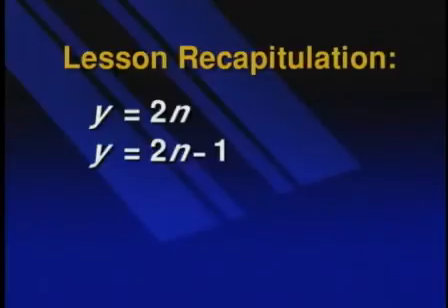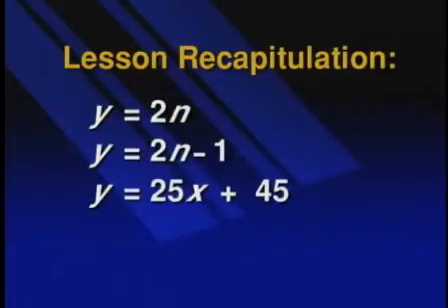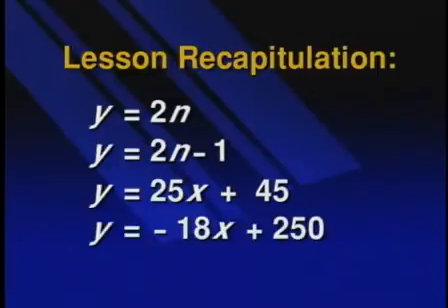We have seen 4 linear functions. Lesson recapitulation, here they are. Y equals 2n was the first. Y equals 2n minus 1 was the second. Reed's reasonable rates gave us y equals 25x plus 45. And the interest-free loan was negative 18x plus 250. The first two I put n because we started off with whole numbers. But you also saw the x because that was the continuous line. So n and x are interchangeable there.